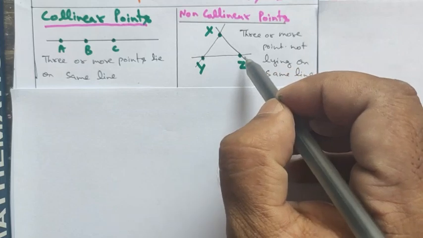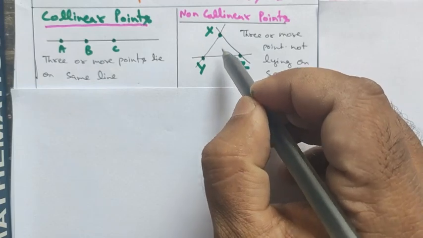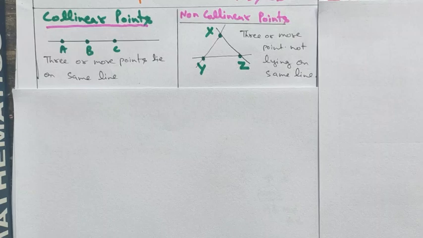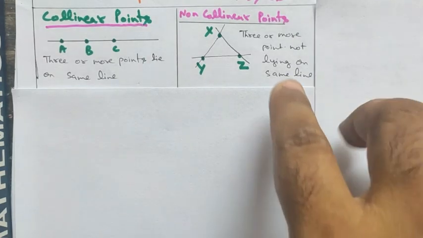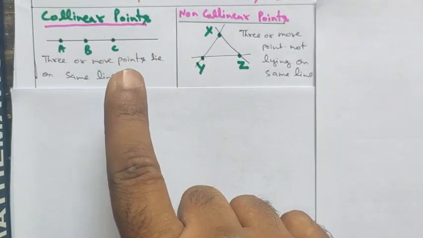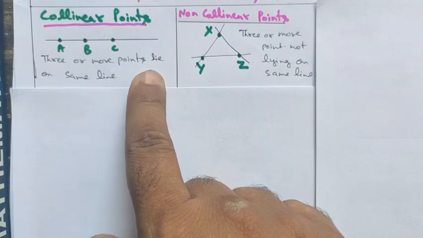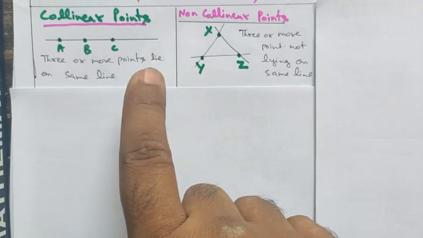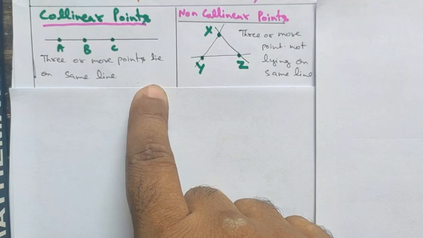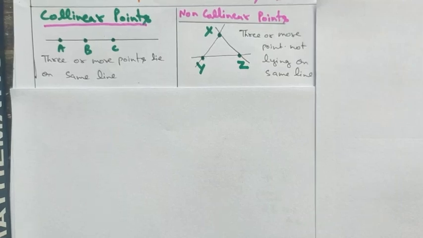But you cannot draw a line which passes through all three points. Therefore, these three points X, Y and Z are non-collinear. That is what I told you, that three points will be collinear only in one case. Only one possibility is there. That's why I suggested in coordinate geometry to always plot three points for drawing the graph of a linear equation in two variables.